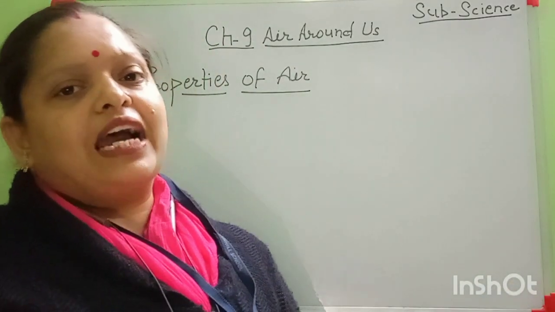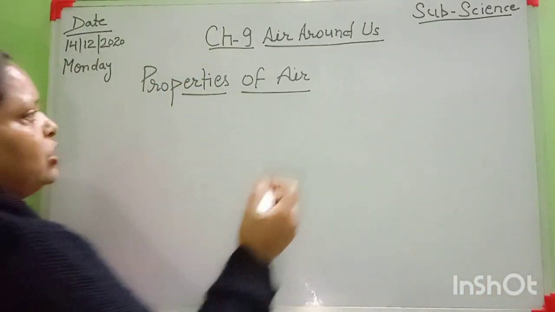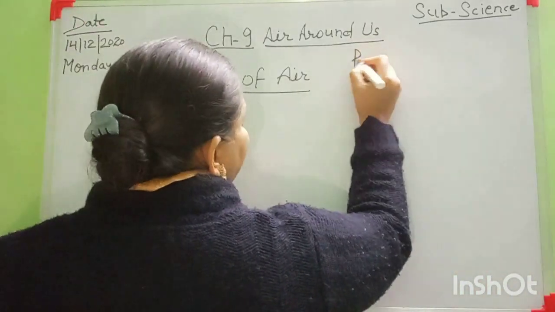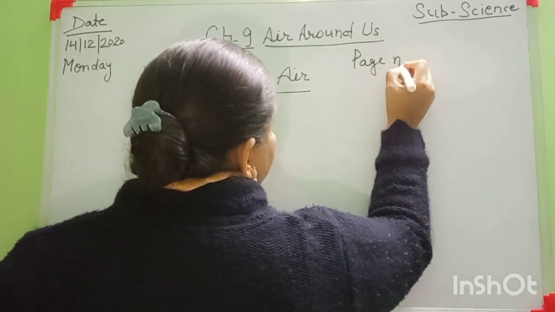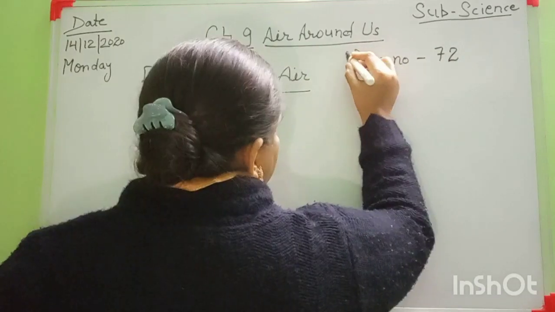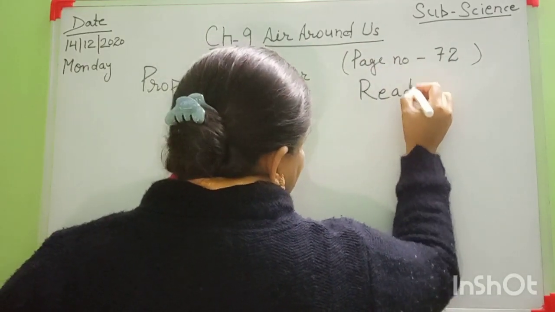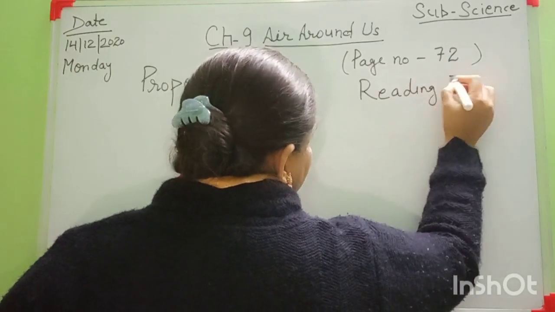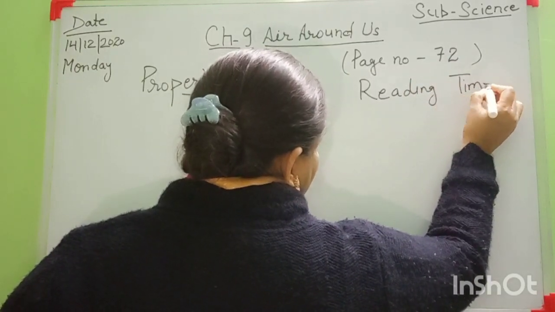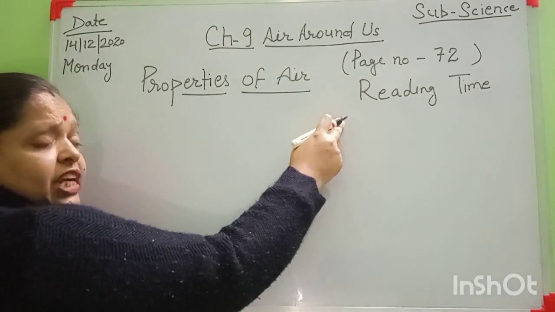First, I am going to read this page, number 72. So open your book, everyone. This is reading time. And students, one more thing. These explanations you should not write in your fair copy.